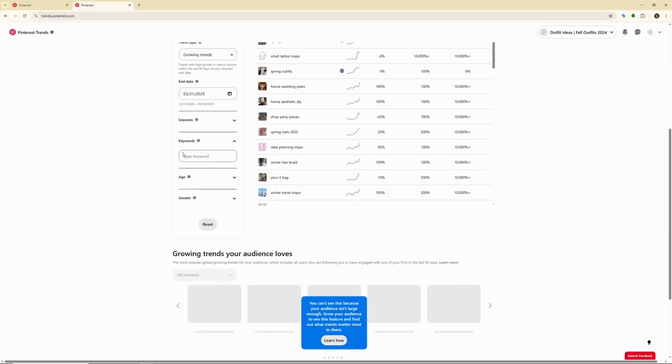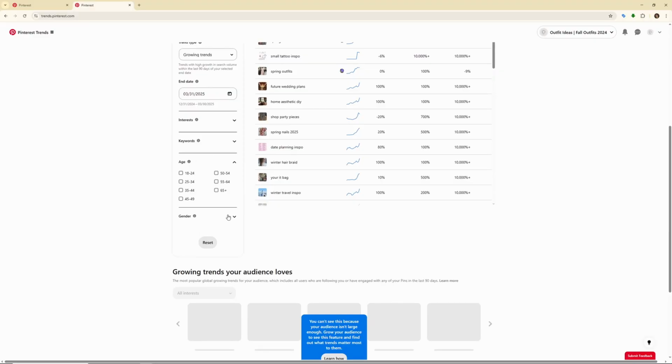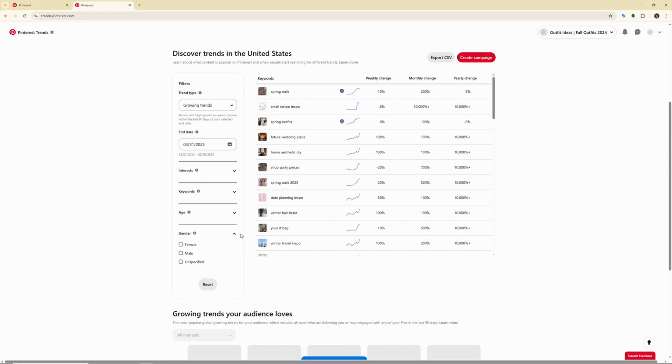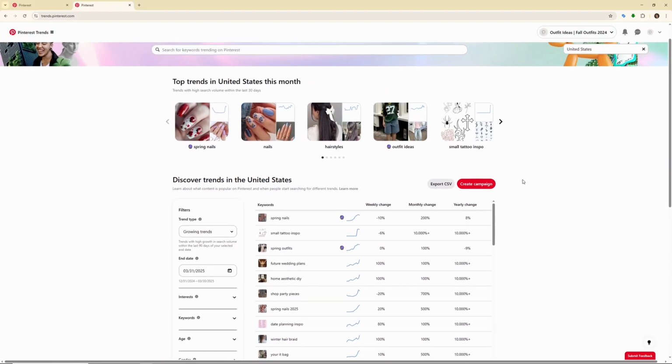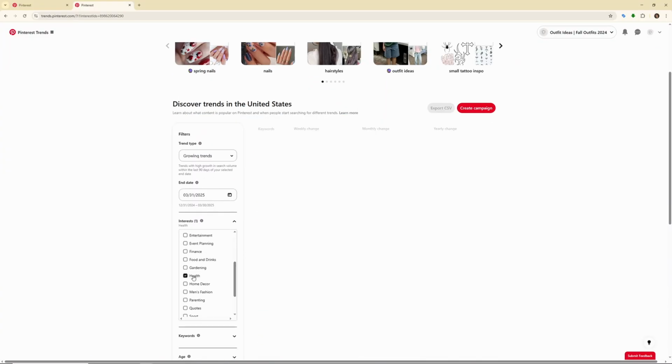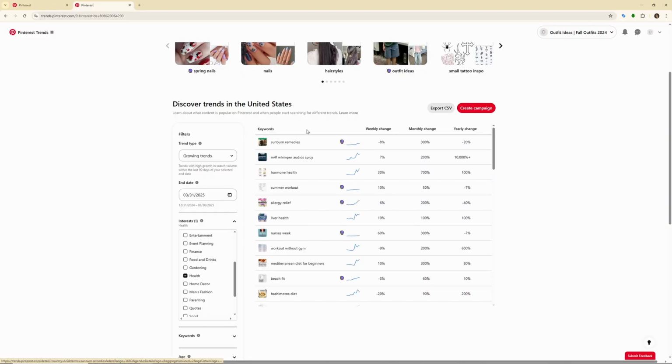Also, you can input your own keywords. You can choose by age or even a gender. But just keep in mind that the majority of audience on Pinterest are women. So just keep in mind that while choosing your niche. In my case, I'm interested in health. So I'll tick the box health. Okay, let's see what we get.